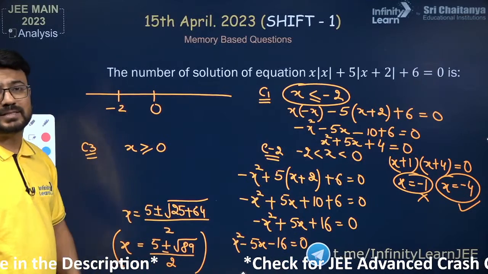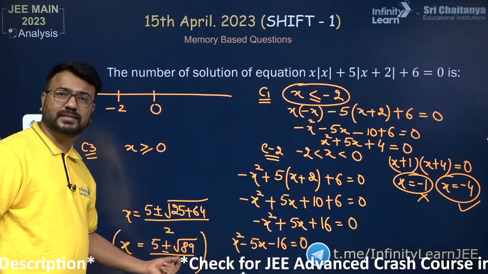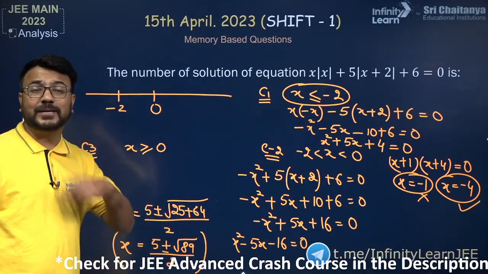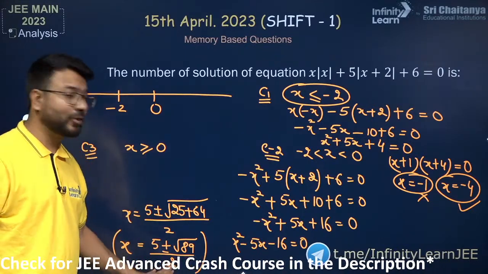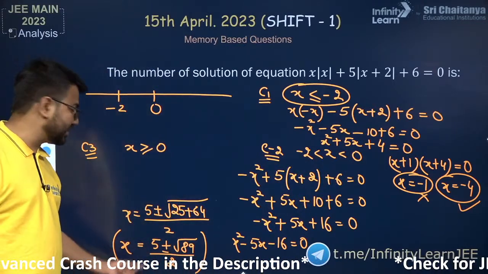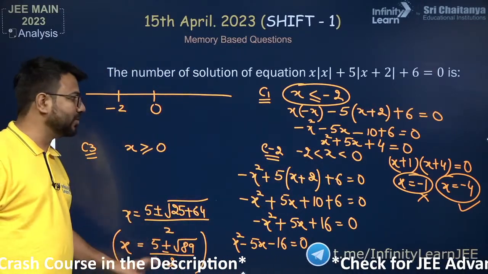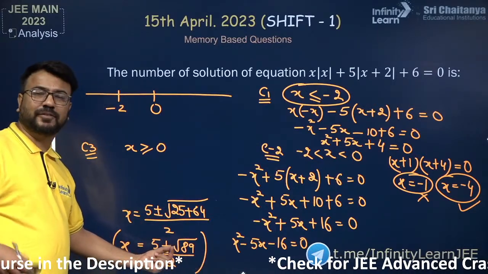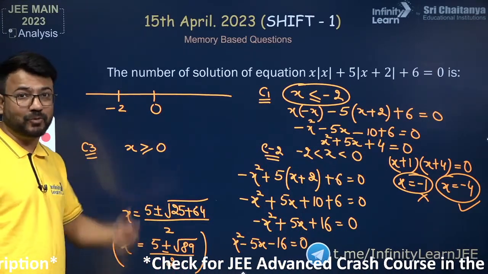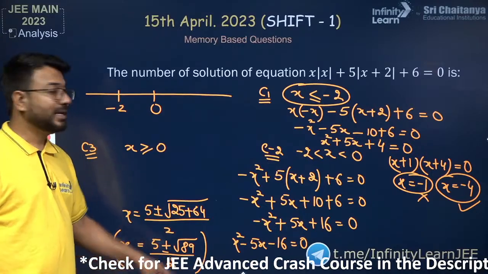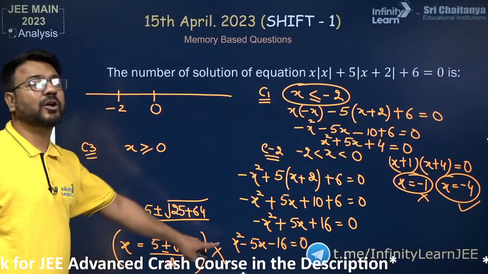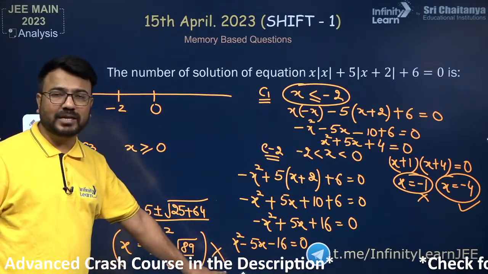So there will be two different answers over here. Suppose here we have 5 plus minus 9 point something upon 2, and 5 plus 9 will give me 14 upon 2, 7 point something. Do you think that 7 point something is part of this interval? No. And let us consider minus also. So 5 minus 9 point something will be actually minus 4 point something, and minus 4 point something upon 2 will not be the part of this interval. So that is why these two cases are rejected. We will not be getting any solution from here. Are you all able to understand this?